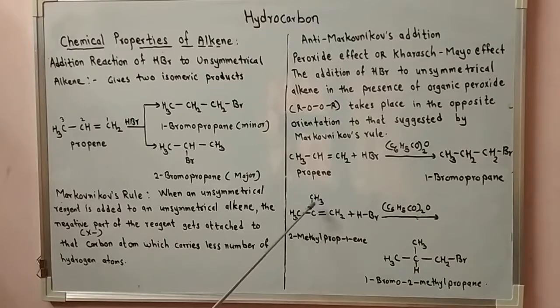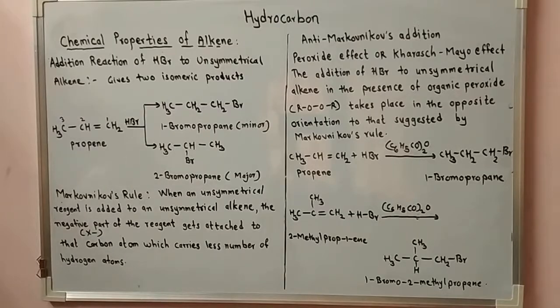Similarly, 2-methyl-prop-1-ene, CH3 C CH3 double bond CH2, an unsymmetrical alkene, plus the unsymmetrical reagent hydrogen bromide. In the presence of benzoyl peroxide, hydrogen is attached to carbon number 2 and bromine is attached to carbon number 1, which has more hydrogens. So we get CH3 CH CH3 CH2Br, 1-bromo-2-methyl-propane.